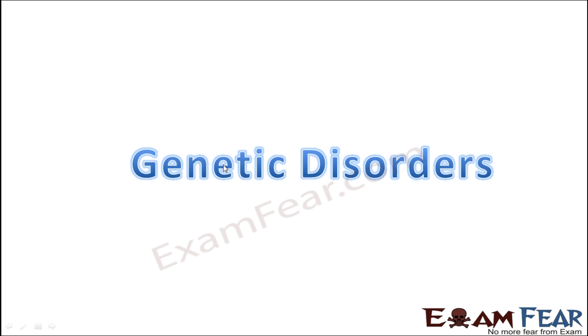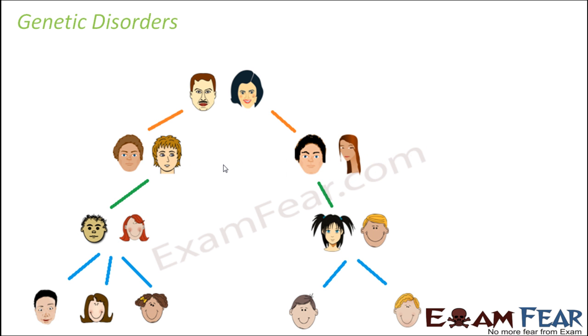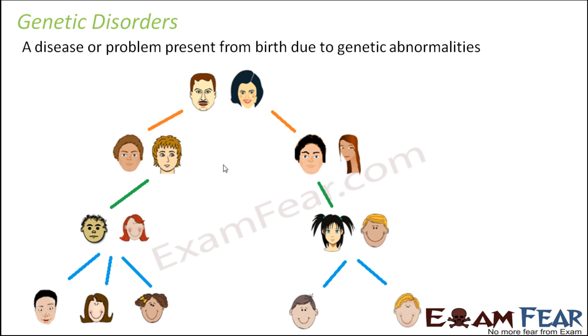So this is what we are going to talk about here, where we will see what the various genetic disorders are, the various disorders that can happen in an individual due to genetics, or that come in that individual genetically. When I say genetic disorders, it is a problem or a disease that is present from birth due to genetic abnormalities.